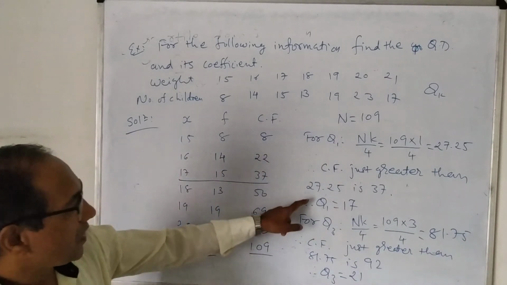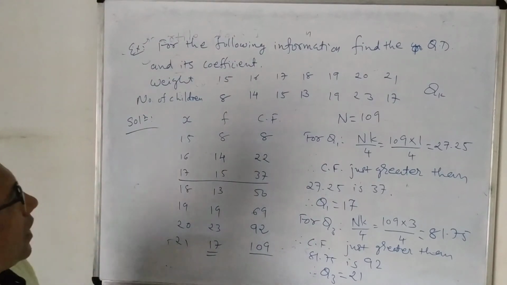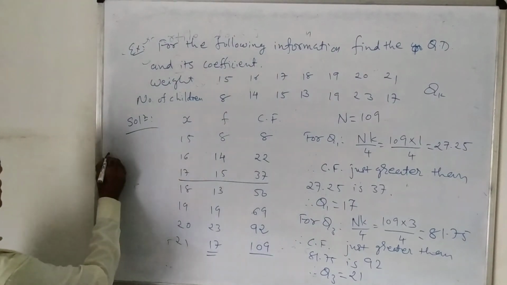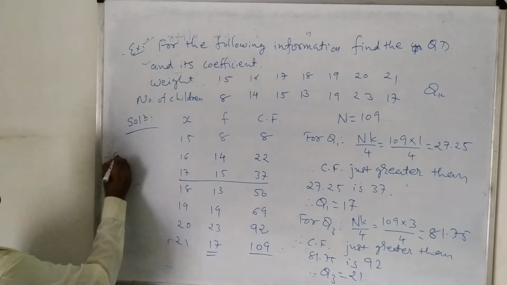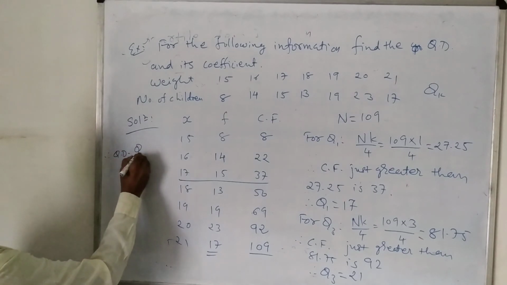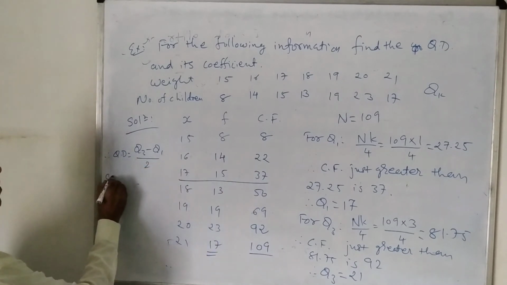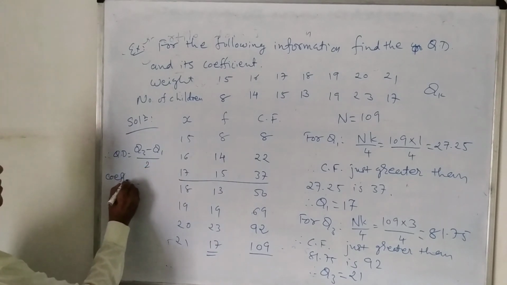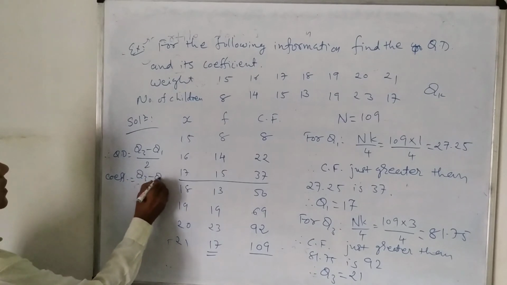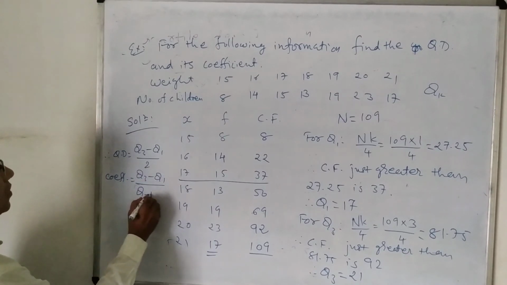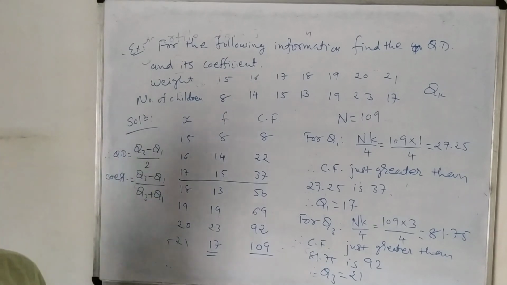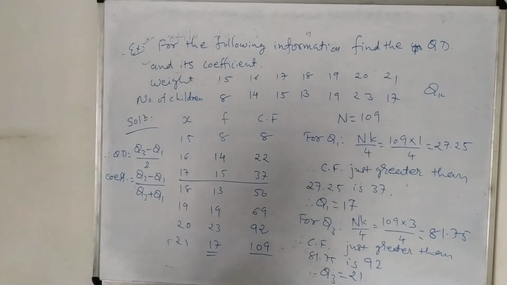Okay. So we have obtained Q1 and Q3, and then you can find the quartile deviation by using Q3 minus Q1 divided by 2, and the coefficient of quartile deviation as Q3 minus Q1 divided by Q3 plus Q1. This you can do yourself because this is very simple. Okay, so quartile deviations we can find out very easily.